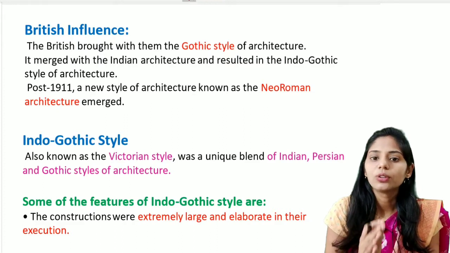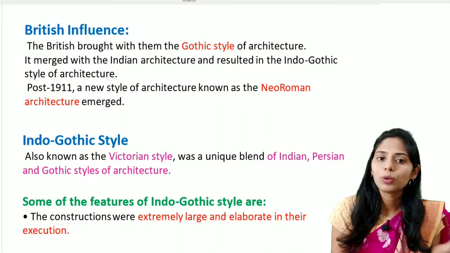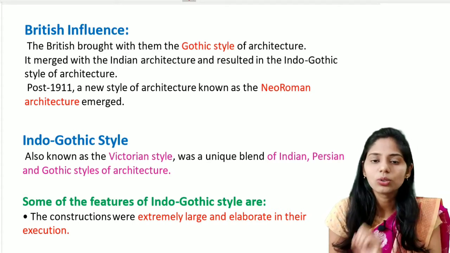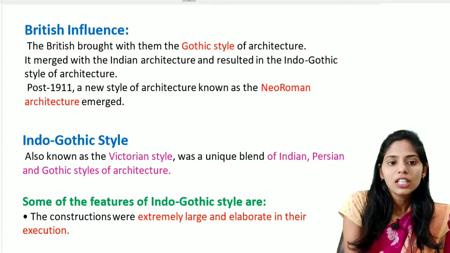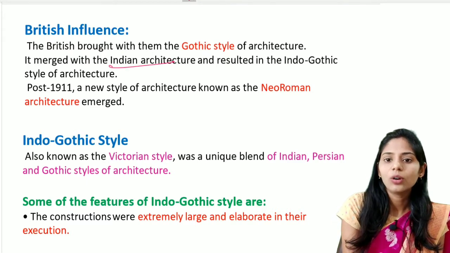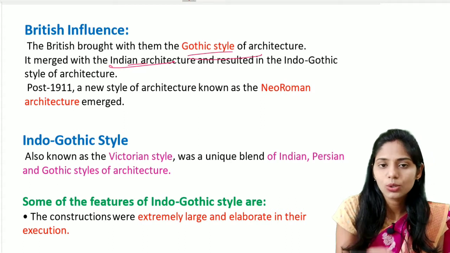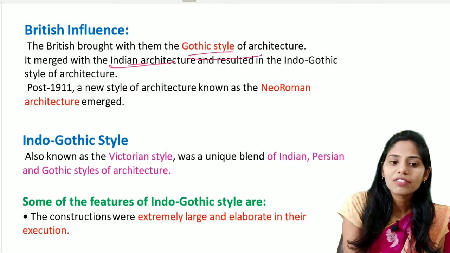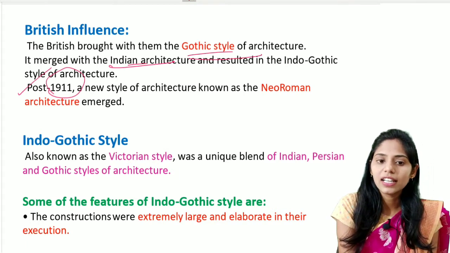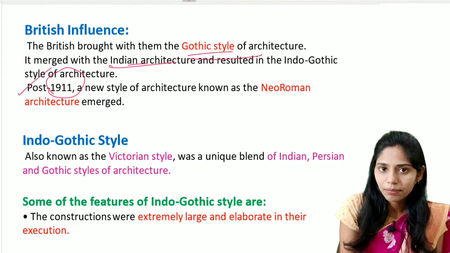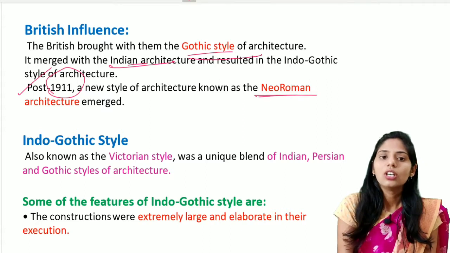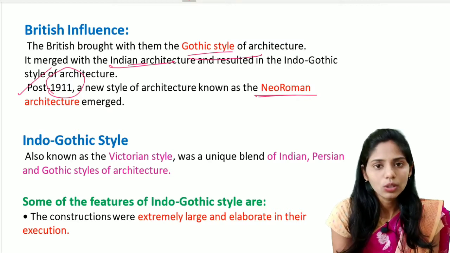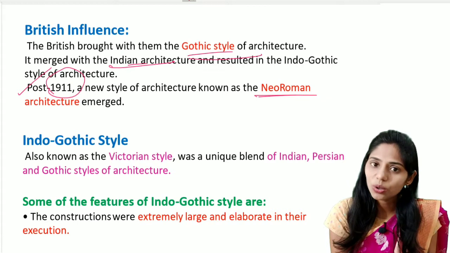Here the British brought the Gothic style of architecture. The Portuguese brought the Iberian style of architecture, and here the British brought the Gothic style. We see a merging of Indian architecture and Gothic architecture during the times of the British, so we call it Indo-Gothic architecture. After 1911, a new style of architecture developed, called Neo-Roman architecture. So during the times of the British, we mainly see two types of architecture. The first one is Indo-Gothic architecture, and the second one is Neo-Roman architecture.